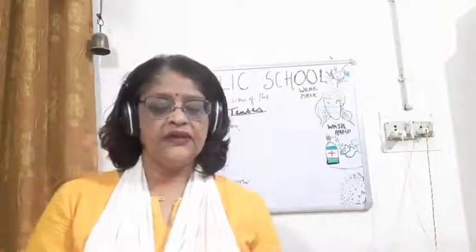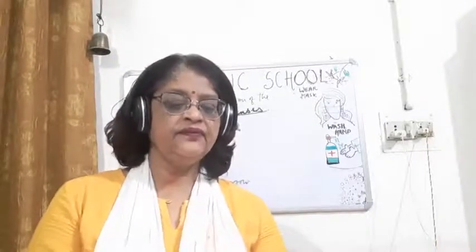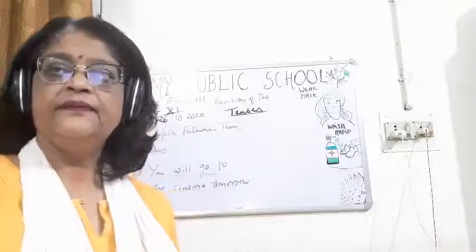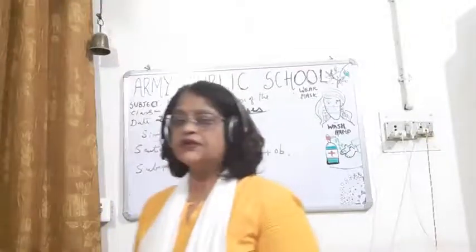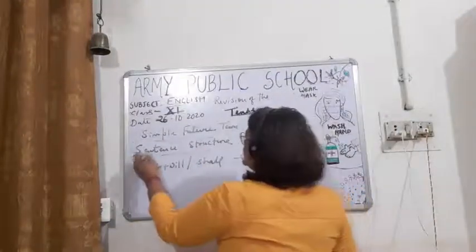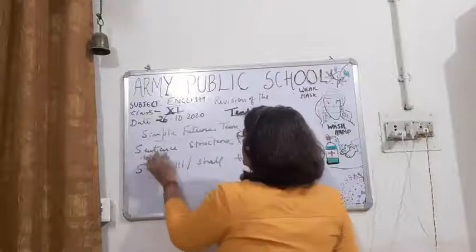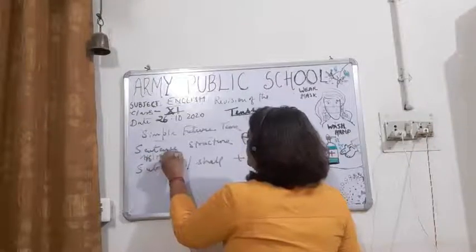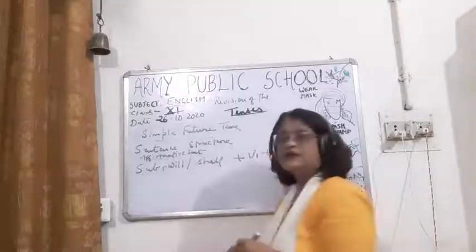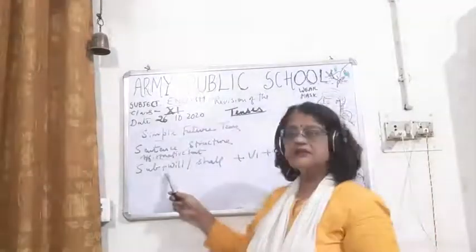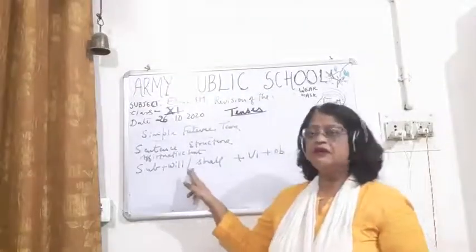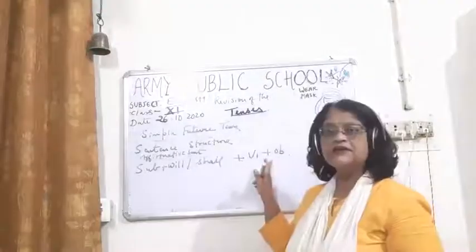Okay. Now children, I will be writing the sentence structure. So you can see, children, the sentence structure of the affirmative sentences. It is subject plus shall or will plus V1 plus object.